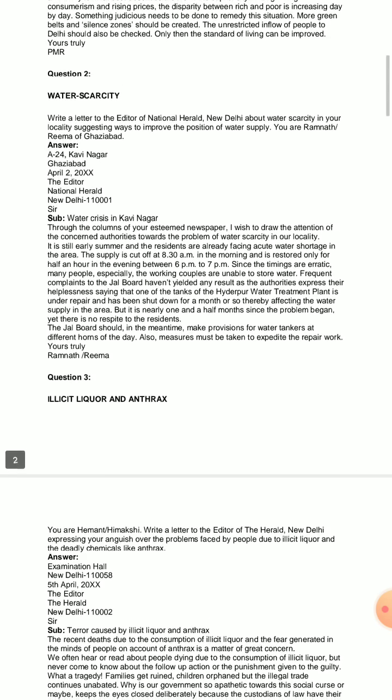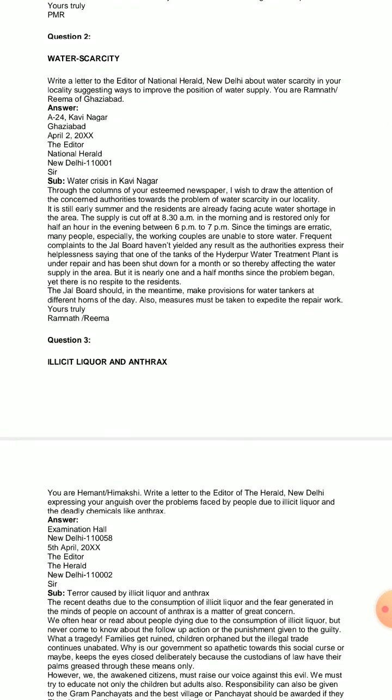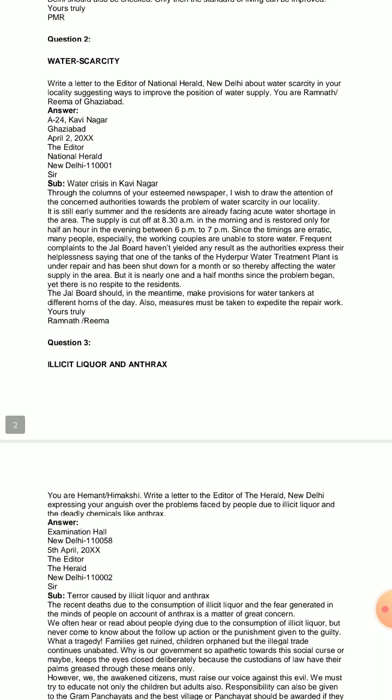It is also very important. Question number 2. This topic is what I am about to discuss in the editorial letter section. It is related with water scarcity. So let us start with the question first. Write a letter to the editor of National Herald, New Delhi, about water scarcity in your locality, suggesting ways to improve the position of water supply. You have to give some positive ways by which the position of water supply can improve.